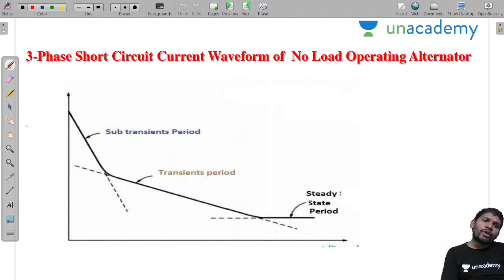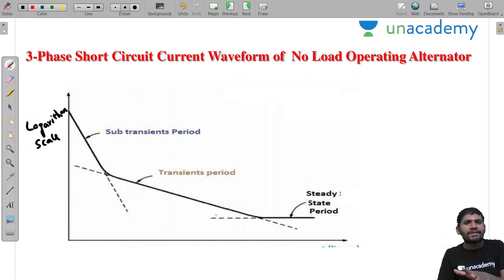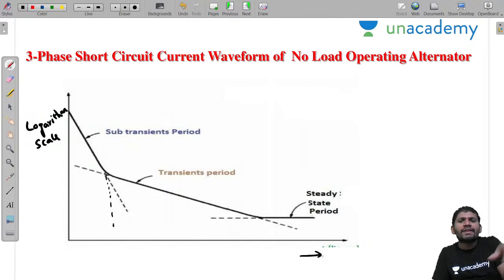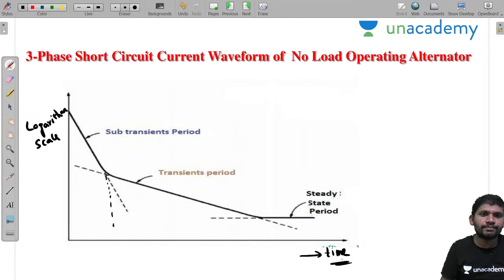This is what you get in the case of logarithmic scale. By taking the logarithmic scale, we can get the waveform like this. That means in the subtransition period we can get more current. In the transition period, slowly the current is reduced. Then under steady state period, this is the current we have. This is on logarithmic scale. This is the magnitude of current in the logarithmic scale, and on this axis we are taking the time.